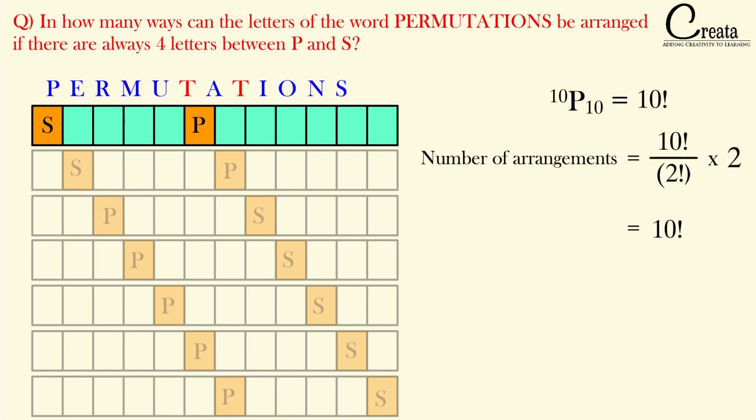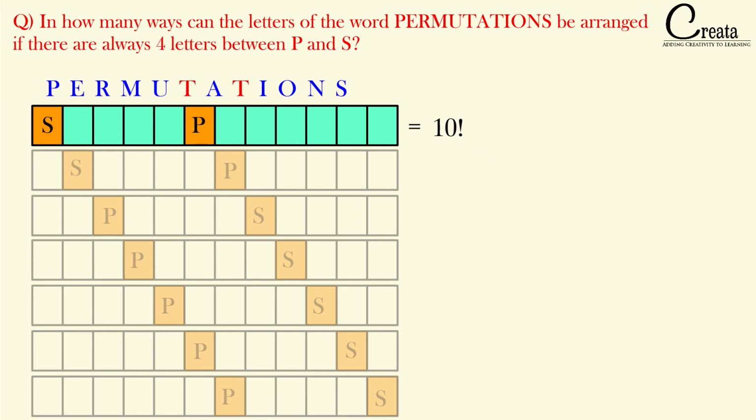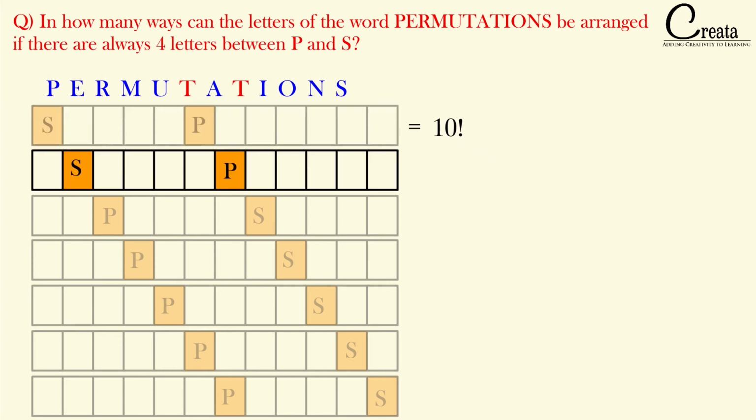So in the first case, we got our answer as 10 factorial. Similarly, if you take the second case, the same condition will be applicable. We have 10 slots, we have 10 letters. 2 slots have already been consumed by P and S. So we got our answer as 10 factorial upon 2 factorial into 2, that is 10 factorial. So we got our answer in the second case also as 10 factorial.